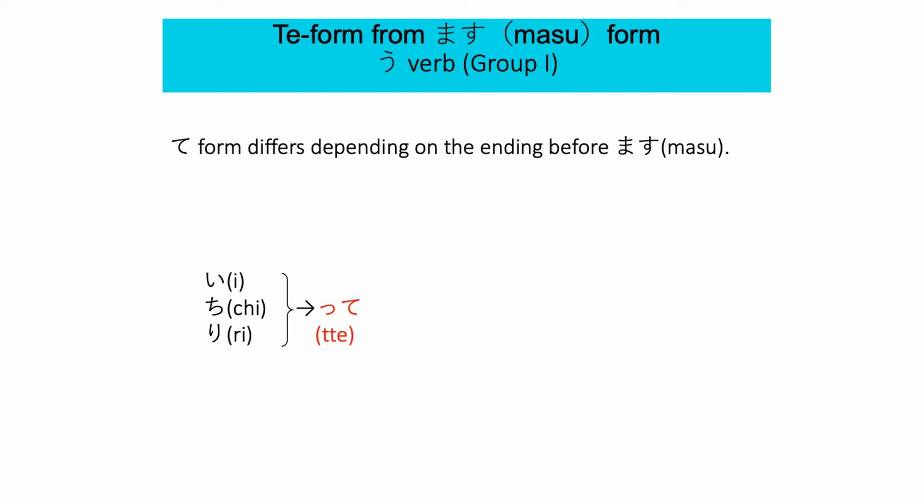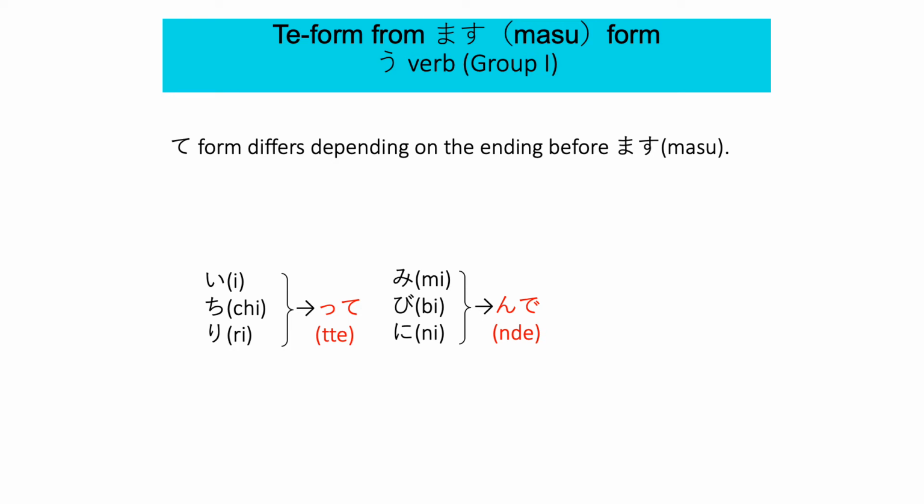So 会います, you change it to 会って. 待ちます, to wait, becomes 待って. 走ります, to run, becomes 走って.